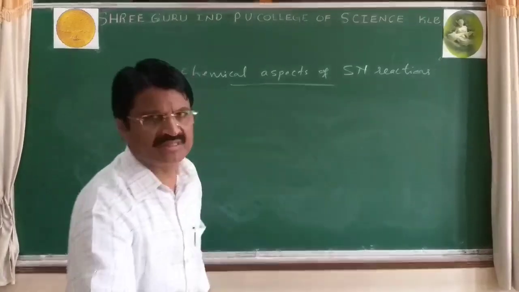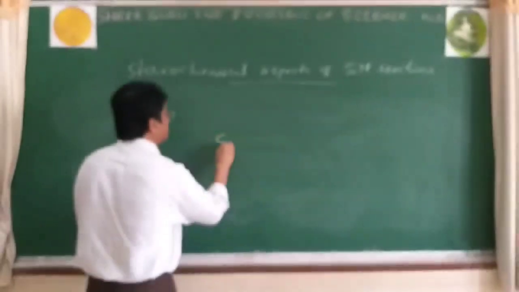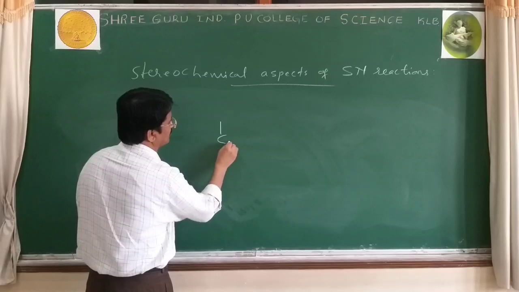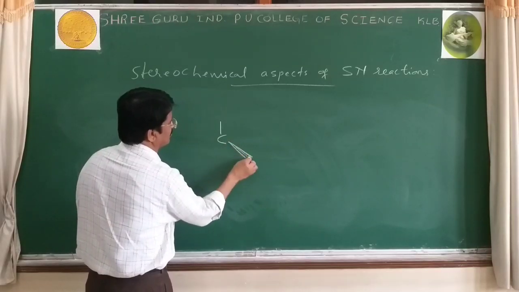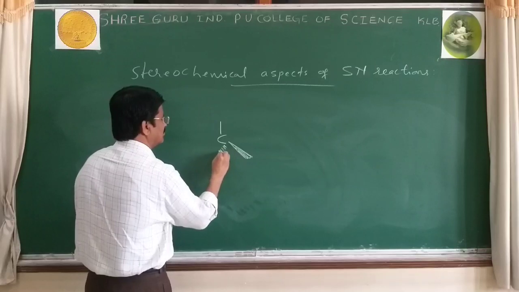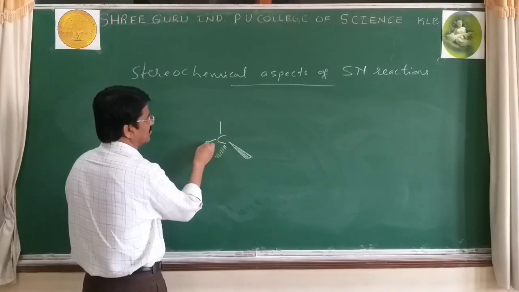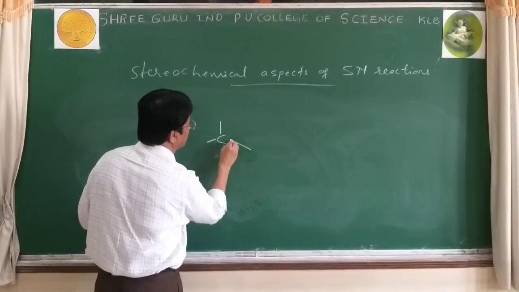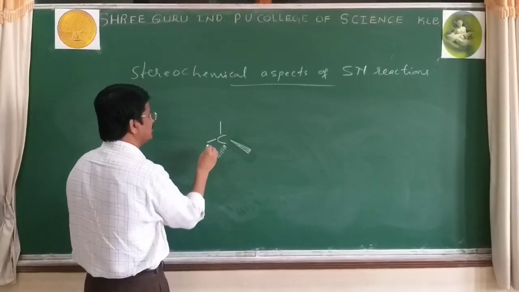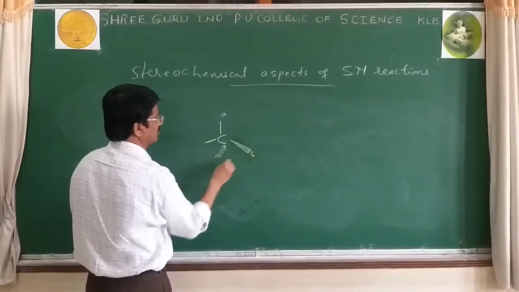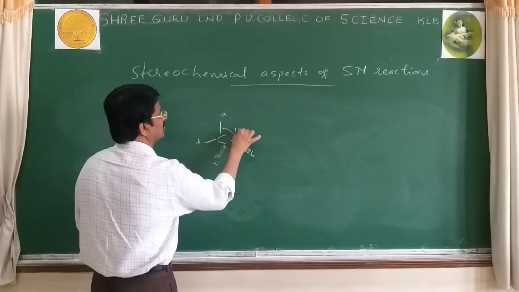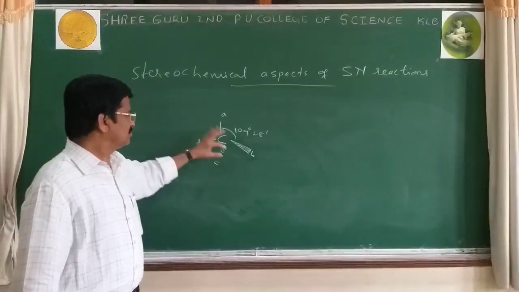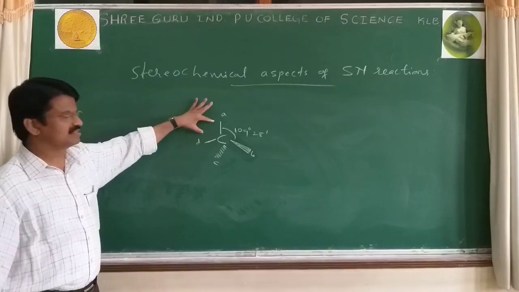We can indicate by a 3-dimensional structure: carbon, solid wedge, dashed wedge, normal lines.